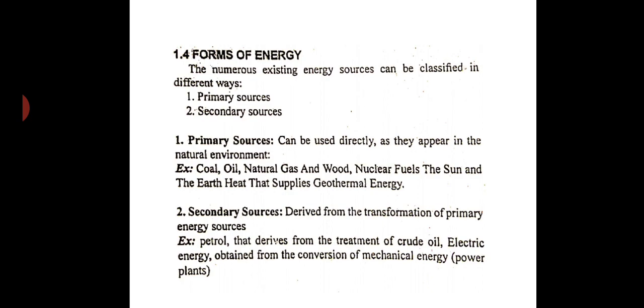Secondly, electrical energy. Whether we produce it from renewable or non-renewable sources, coal, oil, gas, electricity is also a secondary source because it is not directly available in nature. It is obtained from the conversion of mechanical energy in power plants. So you have seen primary sources as well as secondary sources.